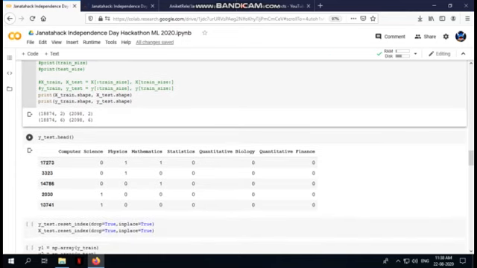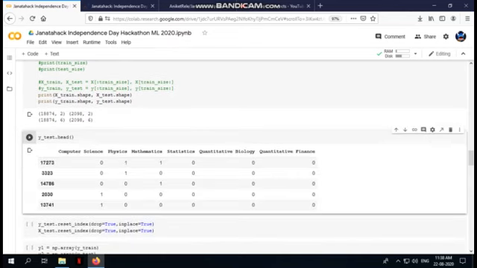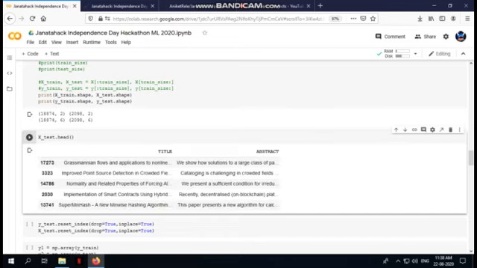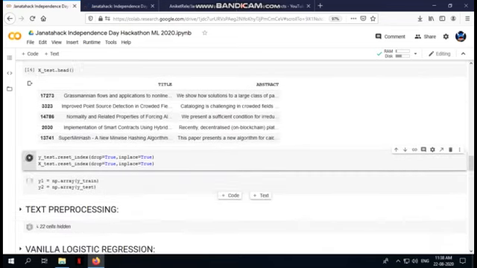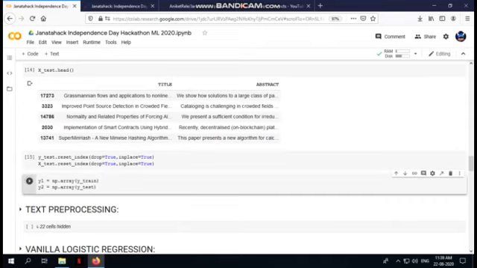If we look at the head of y test, we'll get all the labels. But one thing I'm going to do is reset the index of y test and also of x test. After resetting the index, we are going to convert the y train and the y test, that is the dependent variables, from data frames to NumPy arrays.